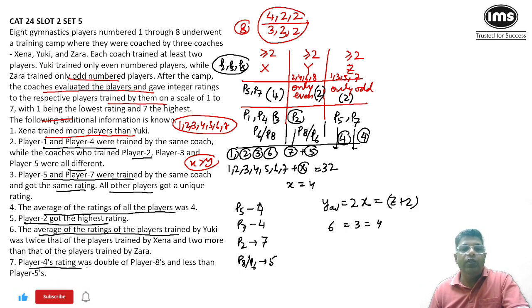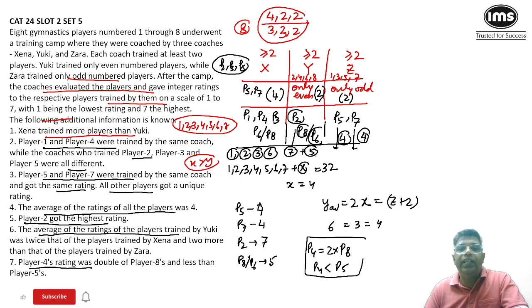Now last point: P4's rating was double of P8, and P4 is less than P5. Now that's a very interesting point. If P4 has got double the rating of P8, we have already understood that Y is going to coach P8 or P6, whoever it is, who will get a rating of 5. Now this player cannot be P8 because if P4 is getting double the rating of P8, then P8 cannot take a value of 5. So we know that P6 will be coached by Y and he would get a rating of 5. And now we have to figure out the rating of P8.